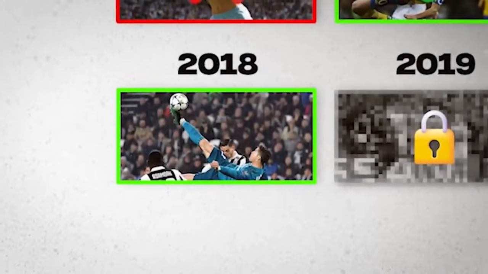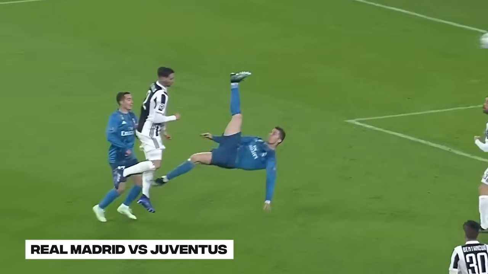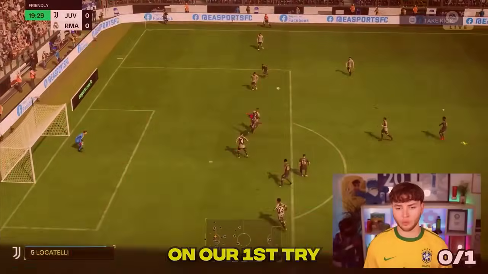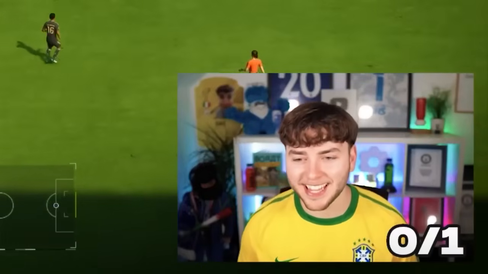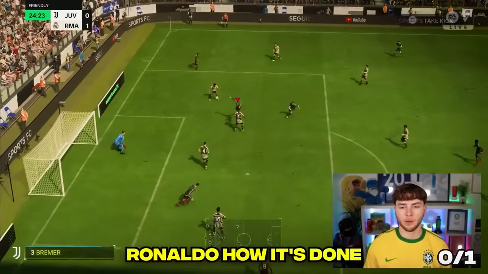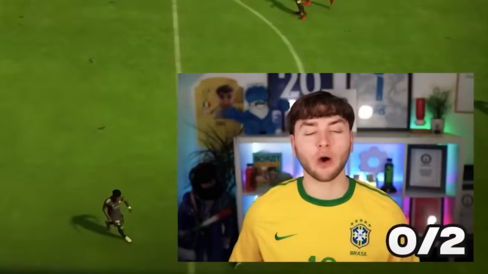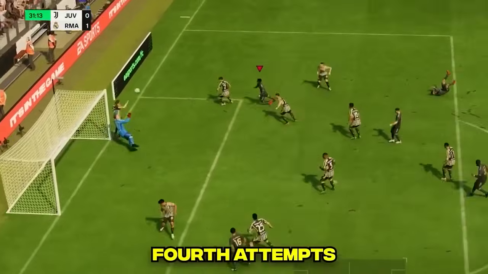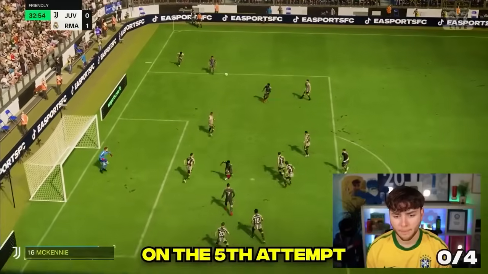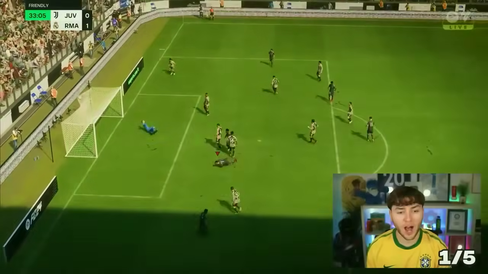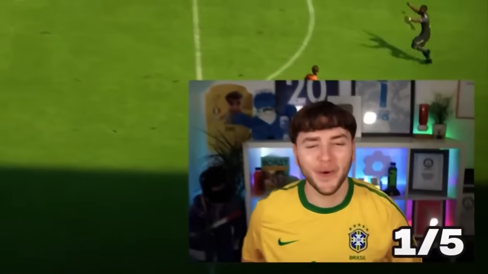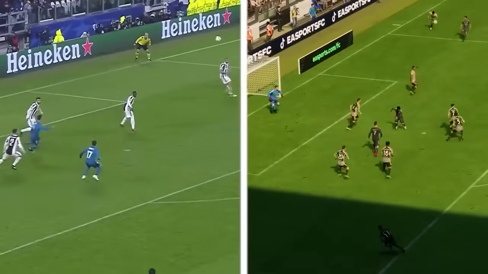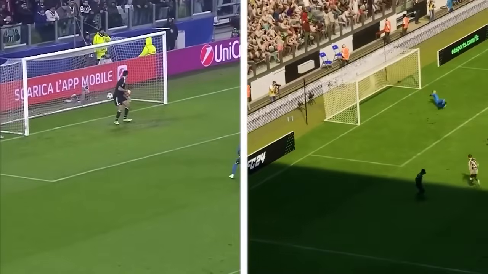From one goat to another, 2018 was Ronaldo's famous Champions League bicycle kick. And we would come close on our first try. Oh, that would have been it. Bellingham then showed Ronaldo how it's done. That's where you need to be, Ronaldo. We would come super close on both our third and fourth attempts. And then finally, on the fifth attempt, Ronaldo scored. It's a nice bicycle kick, to be honest. It's a bit too close, but I honestly might take that.